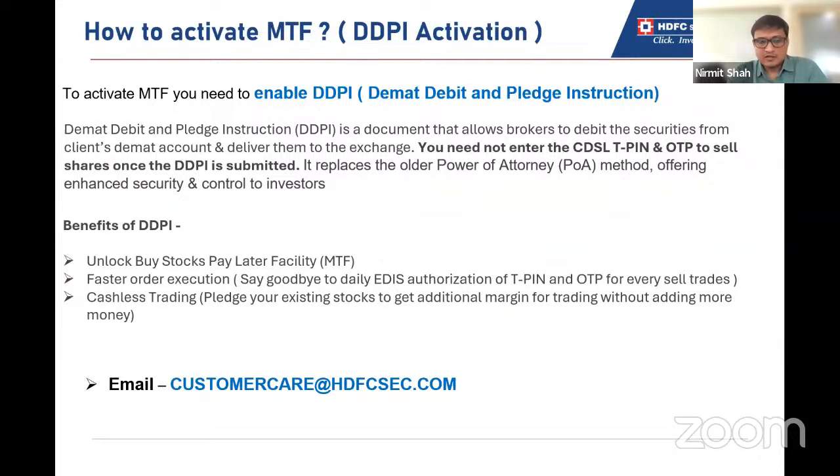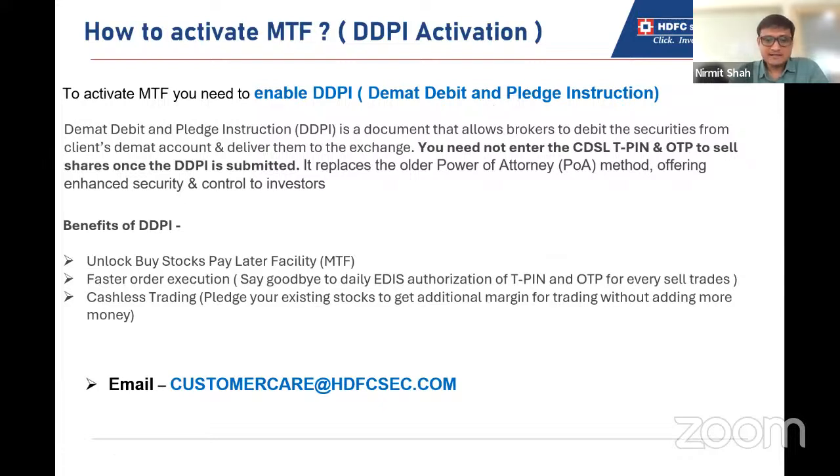Secondly, after your account gets opened, on the next day you receive a mail from HDFC Securities mentioning to activate your DDPI. Now, first of all, what is DDPI? DDPI is demat debit and pledge instruction.